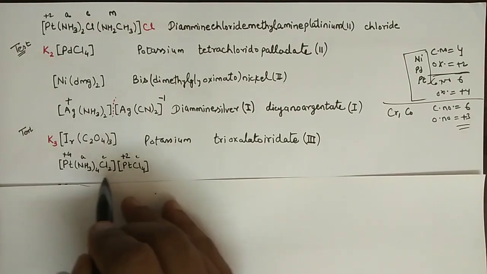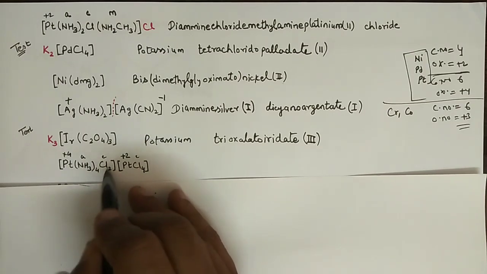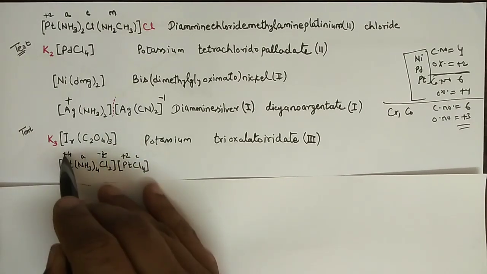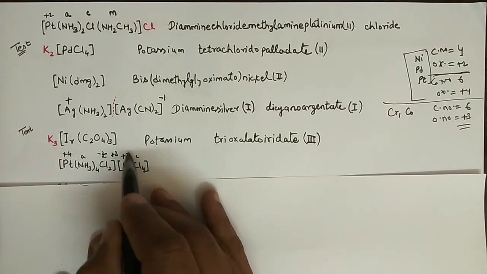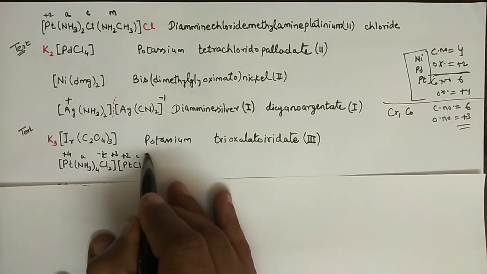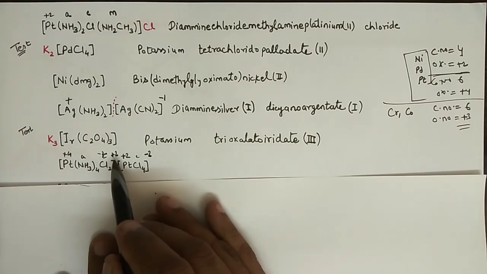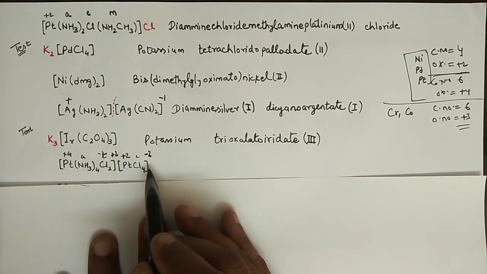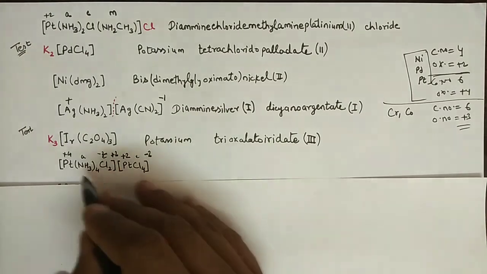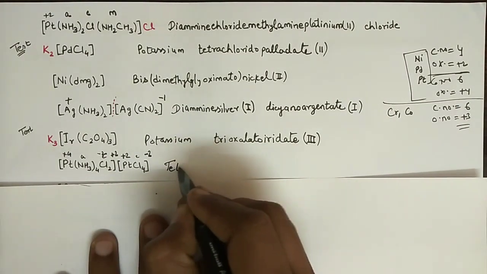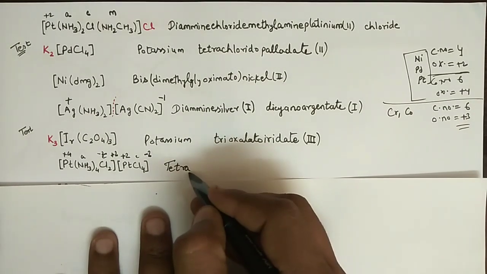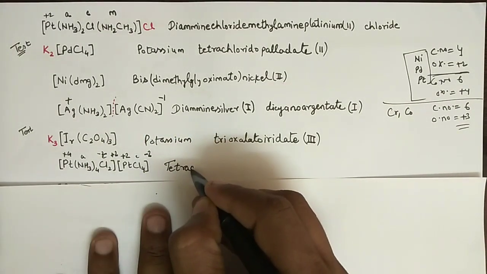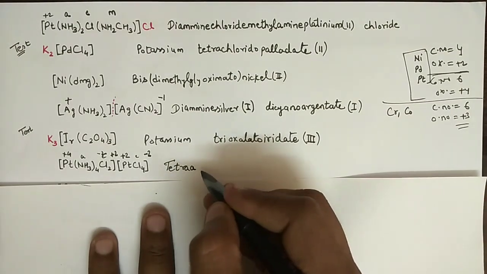Since there are 2 chlorines, that means there is 2 negative charge and there is +4, so overall the result will be +2 on this sphere. And since there is +2 and there is -4, the overall charge will be -2 for this sphere, and we can understand +2 and -2 makes neutral. So for the name, from amine we write capital T, tetra, right? Now keep in mind that whenever I write tetra, there is an A, and in amine again there is an A, so both A's must be repeated.